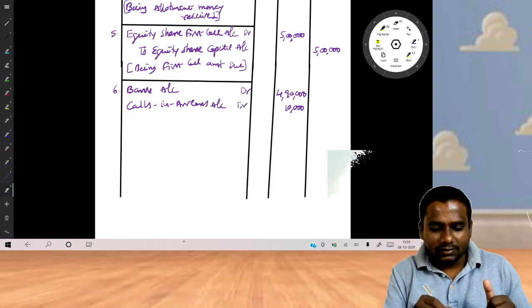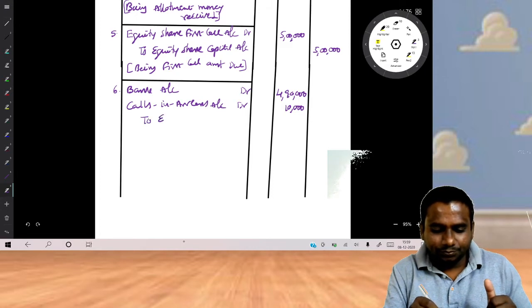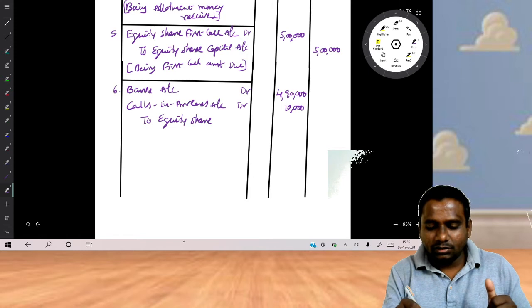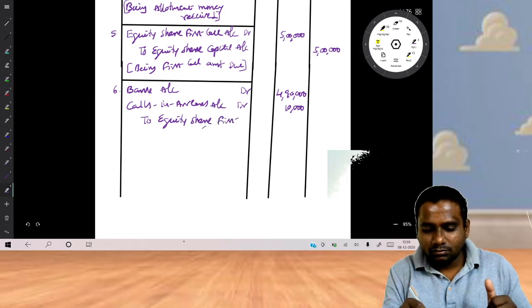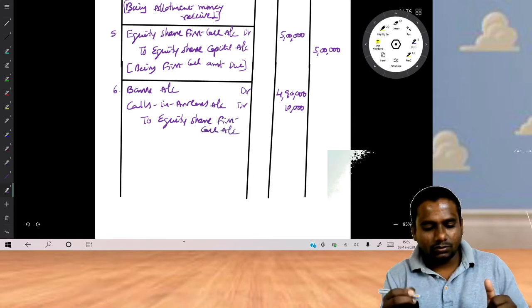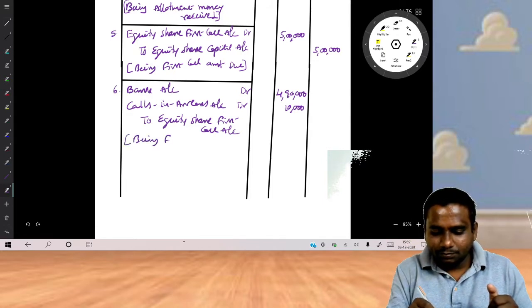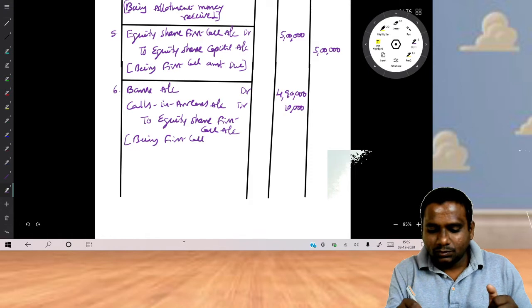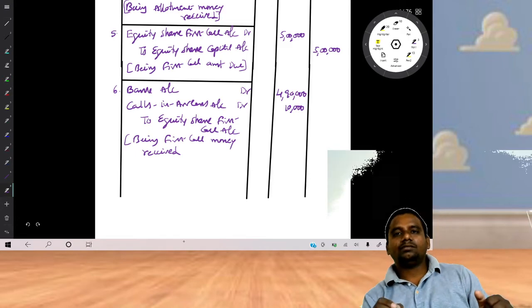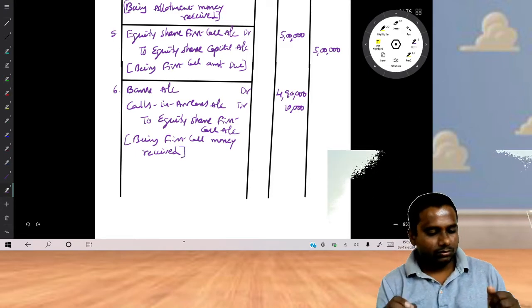Calls in arrears account, to equity share first call account, being first call money received.